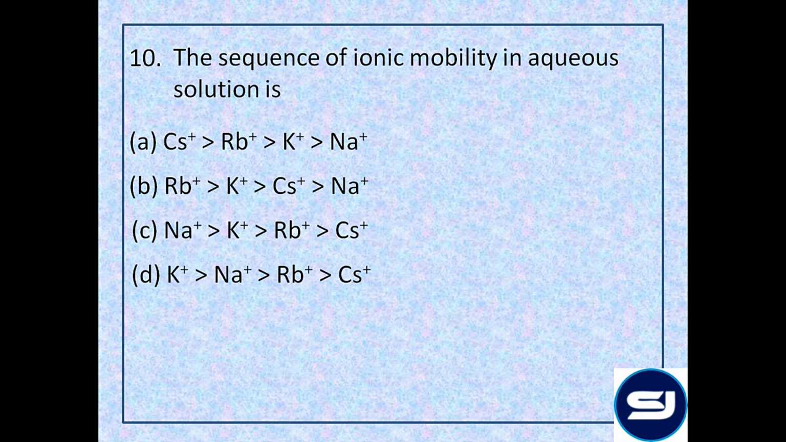Now, because of higher hydration of Li+, it is surrounded by more water molecules, hence it is less mobile. So the mobility in aqueous solution for ions increases from top to bottom. Hence the highest mobility will be for cesium ion, followed by rubidium, potassium and sodium, that is option A. Next question.